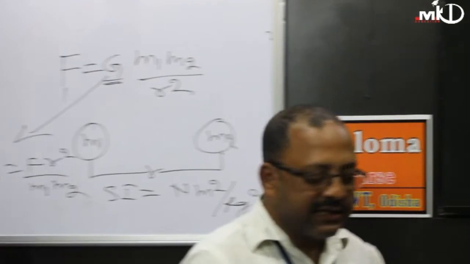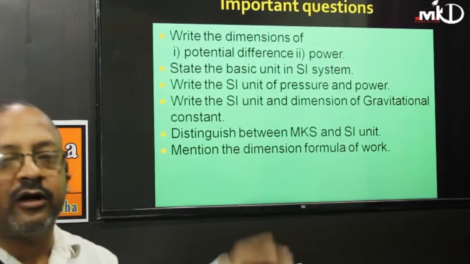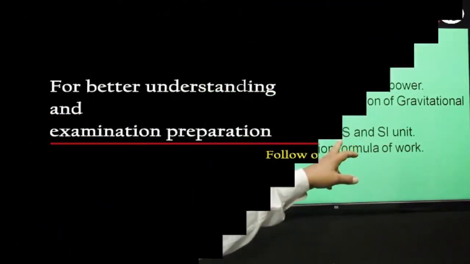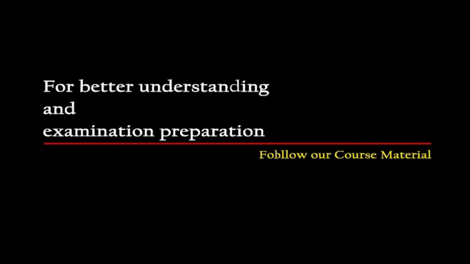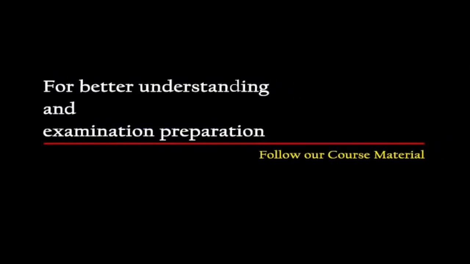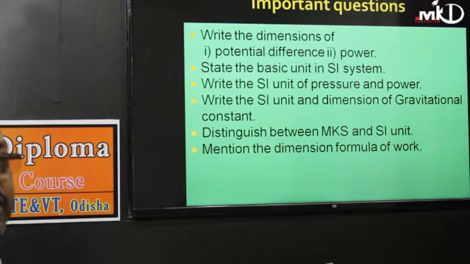Distinguish between the MKS and SI systems: I have already explained this, and you can refer to the manual or study material. In the MKS system there are 3 fundamental quantities, and in the SI system there are 7 fundamental quantities. And mention the dimension formula of work: I have already explained in the case of power how to calculate the dimension of work.